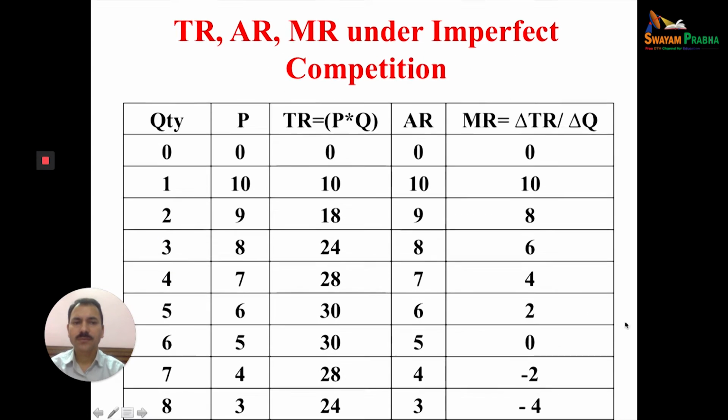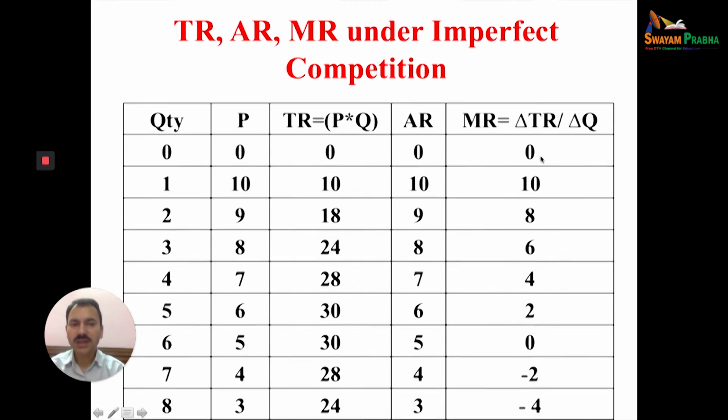Like in the previous diagram, let me show you. The change in total revenue due to change in quantity, 1 to 2, is 18 to 10. This is marginal revenue. 24 minus 18, 6, is the marginal revenue. 28 minus 24, 4, is the marginal revenue.